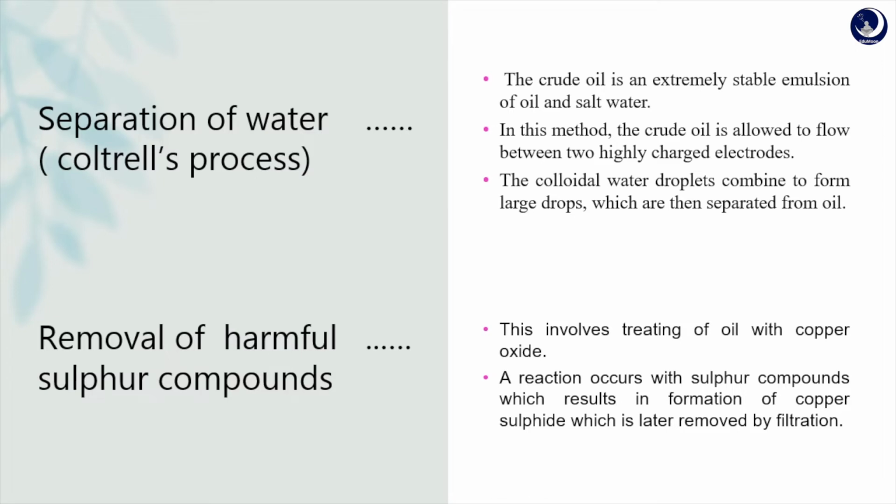The next one is removal of harmful sulfur compounds. To remove the sulfur compounds in the crude oil, it is treated with copper oxide, and the sulfur compounds get converted into insoluble copper sulfide, which can be removed by filtration. Substances like NaCl and MgCl2, if present, will corrode the refining equipment and result in scale formation. These can be removed by techniques like electric desalting and dehydration.